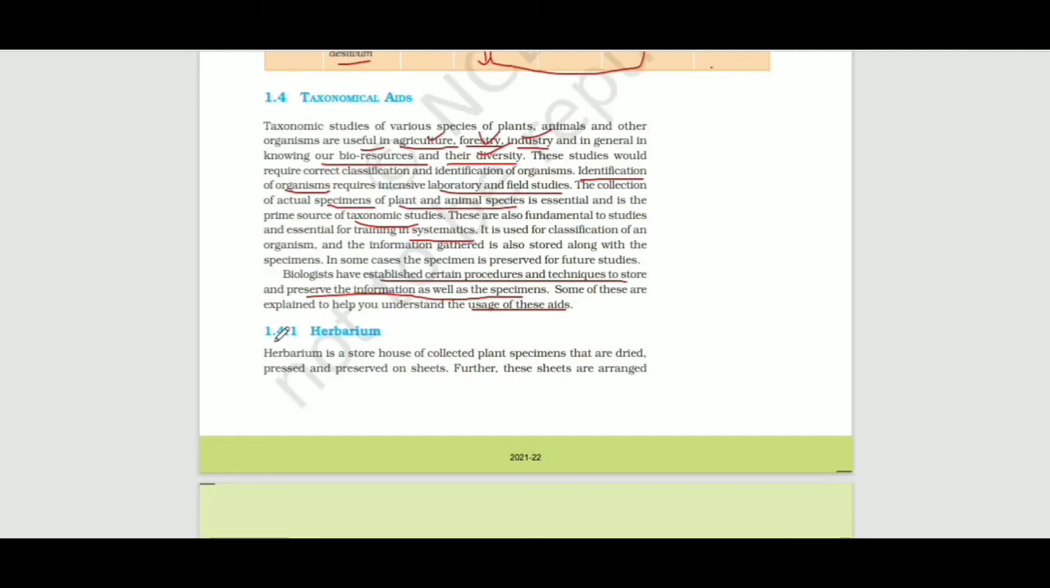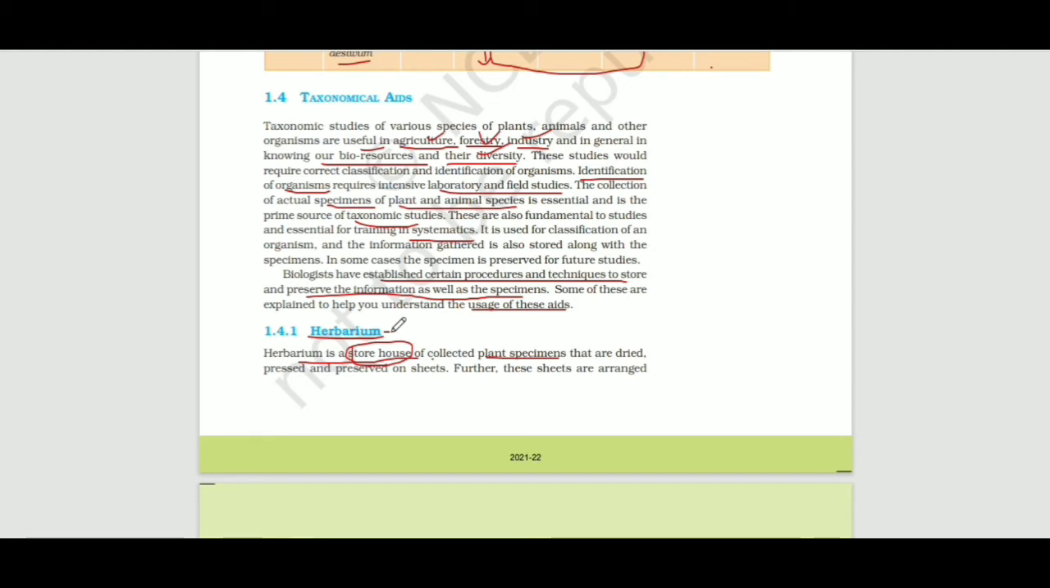The first one is herbarium. What is herbarium? Herbarium is a storehouse. Herbarium is a storehouse of collected plant specimens. It is very important. Herbarium is a storehouse of collected plant specimens.